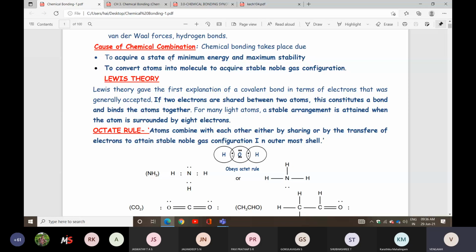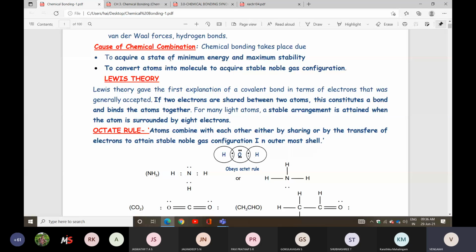You people already know very well that atoms are unstable except noble gas elements. Every remaining metal and non-metal is unstable. To attain stability, they combine and bind to form a bond.